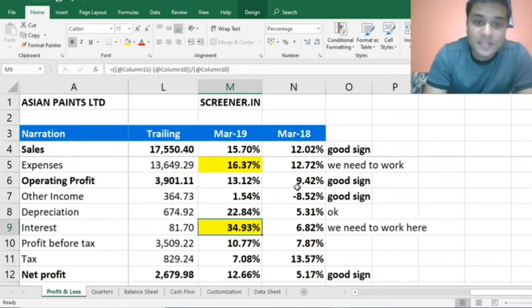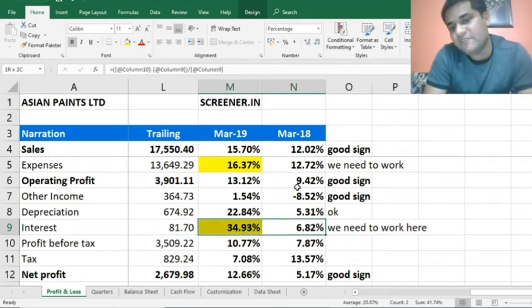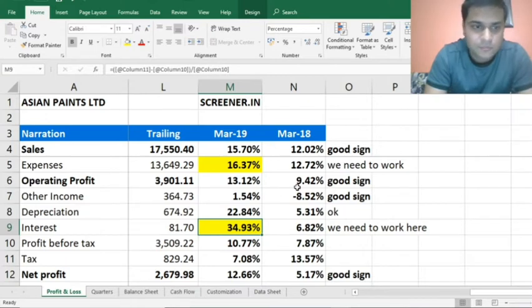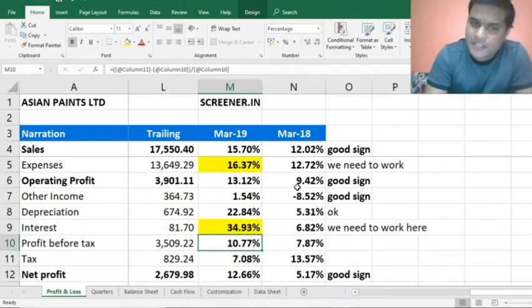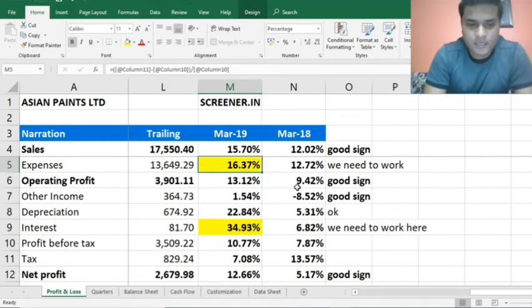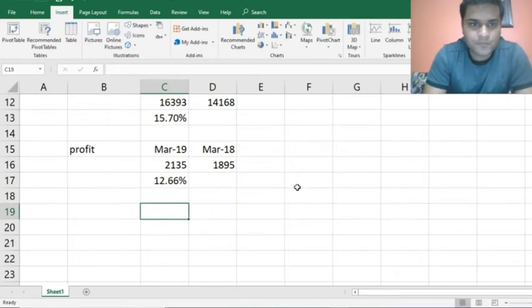Then the interest has increased drastically if I consider the year on year growth. So they will have to analyze this more deeply if we really have to get into where the company paid additional interest and where the company incurred extra expenses. Is that cool? Now let's get back to our sheet.